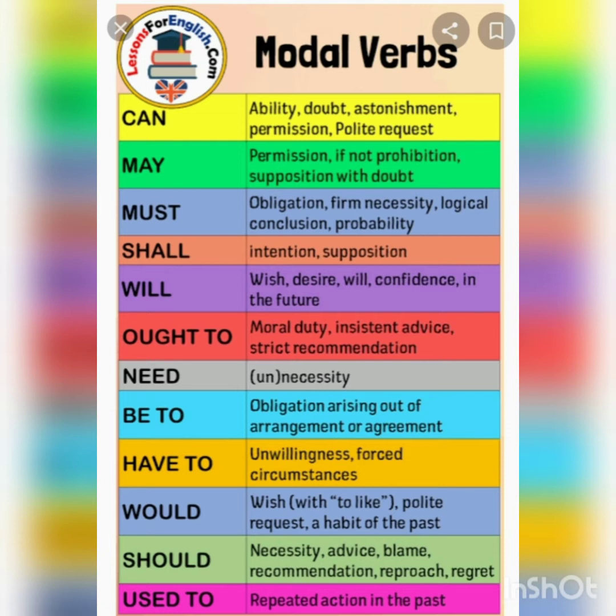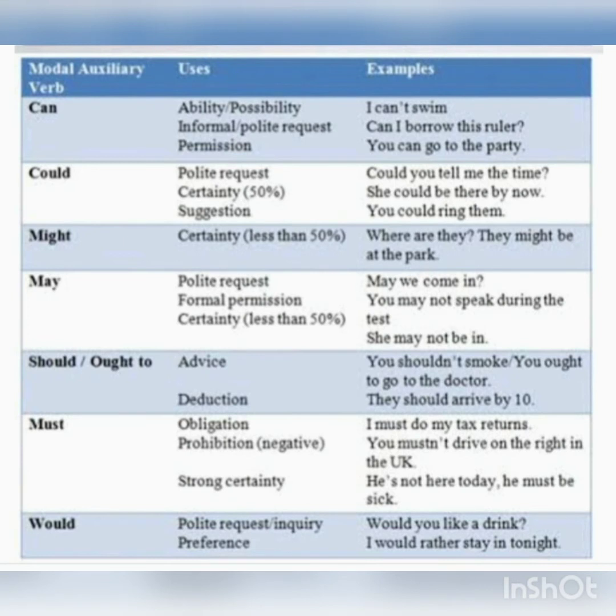Now, about the auxiliaries. According to grammar rules, shall is used in the first person and will in the second and third person to give information about the future. Should is used to express duty or obligation, to express advice, to express condition.